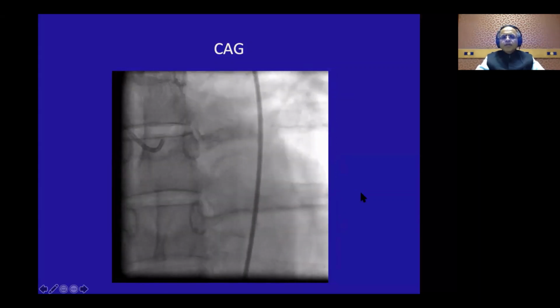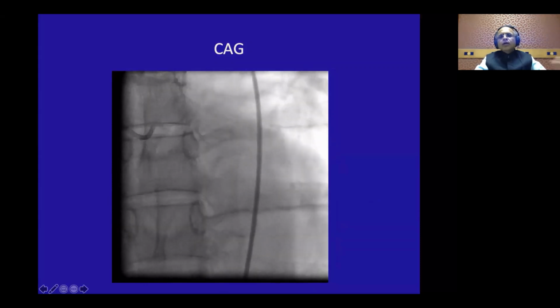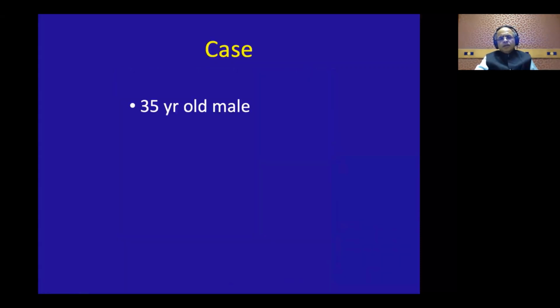And this is his left coronary, a lot of calcium there, you can see even before the contrast comes in, but no tight lesion. Let us take another case.